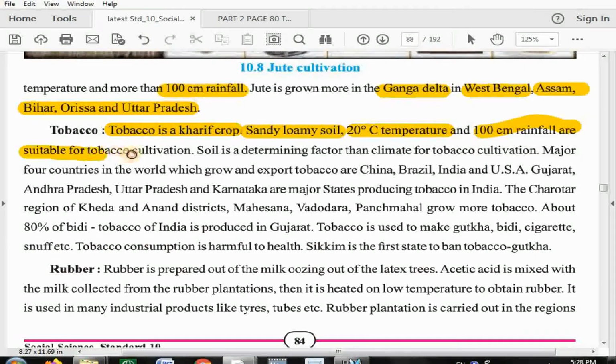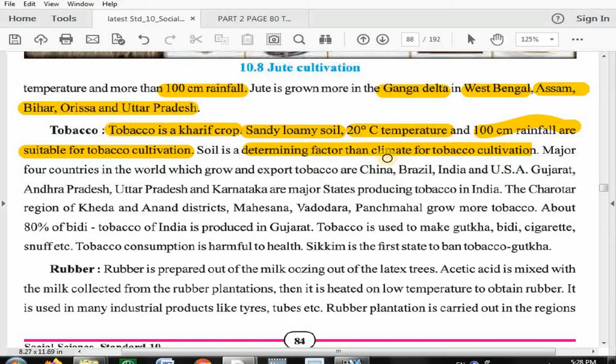They are suitable for tobacco cultivation. Soil is the determining factor compared to climate for tobacco cultivation. Here it is a very clear instruction that soil is the determining factor compared to climate. For example, if I want to cultivate tobacco, then soil matters a lot compared to climatic conditions.